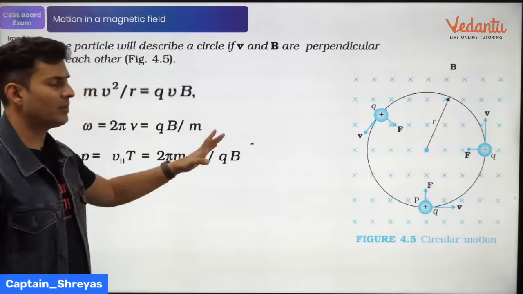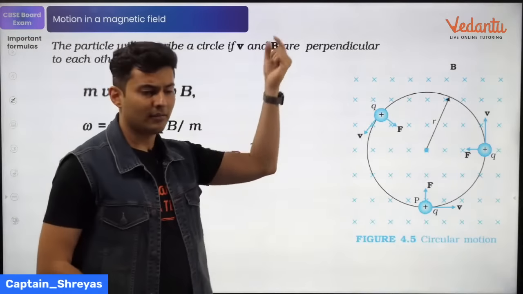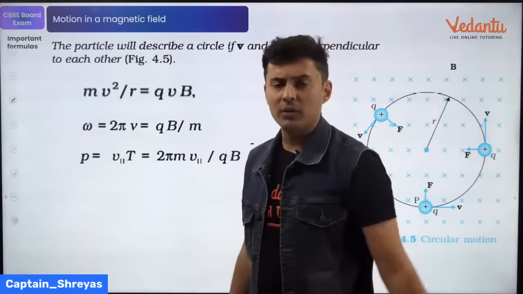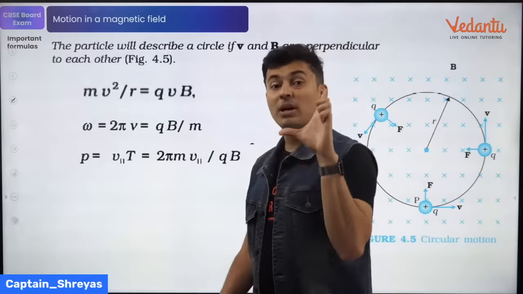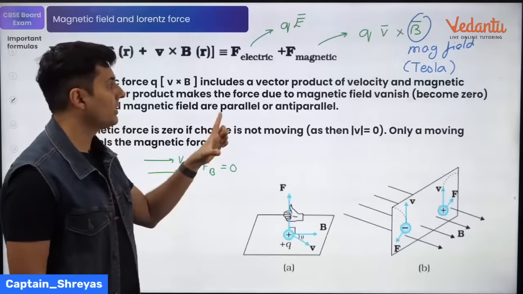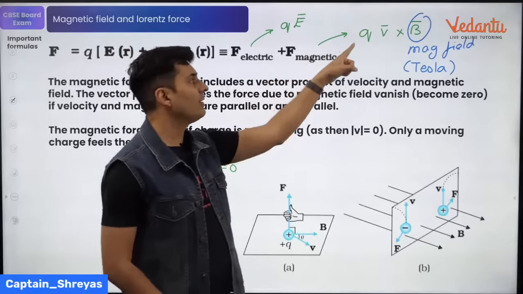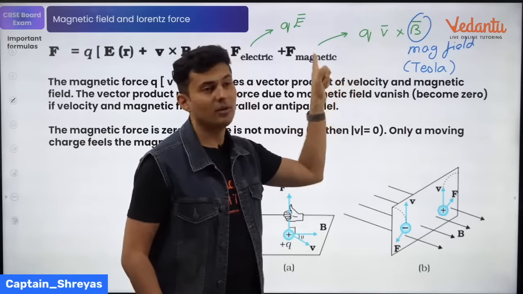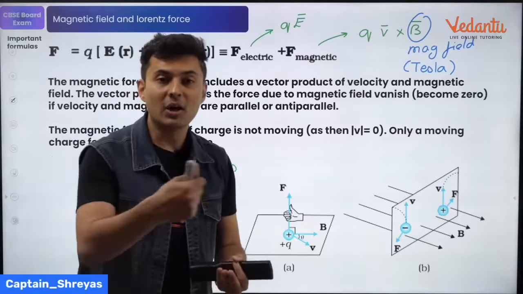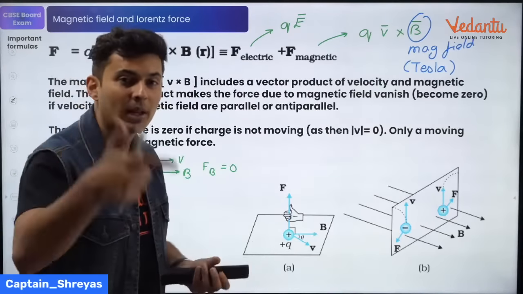Now, when you take a charged particle and throw it inside a magnetic field, it goes round and round. It goes round and round because the force is perpendicular to the velocity. Notice, force of magnetic field is perpendicular to the velocity because of the cross product involved. Cross rule, A cross B. The vector is always going to be perpendicular.